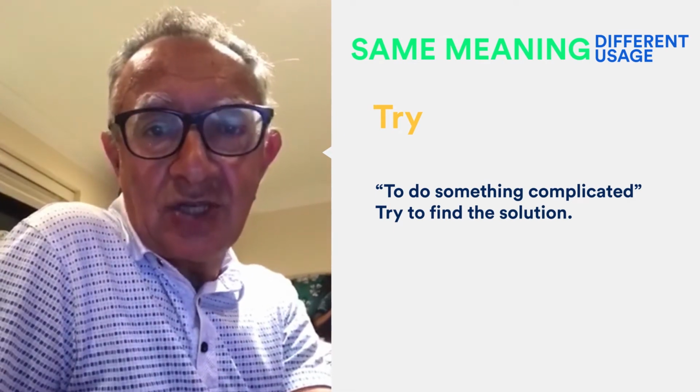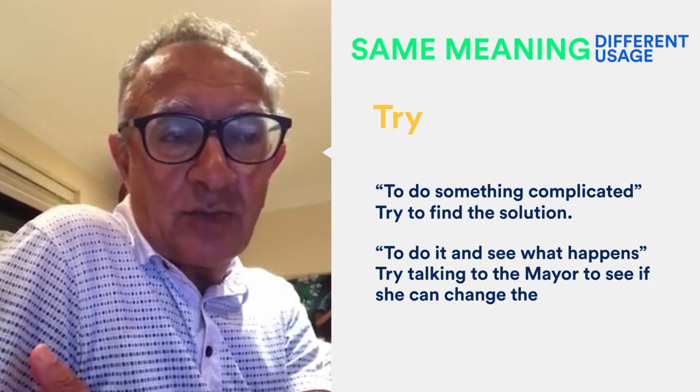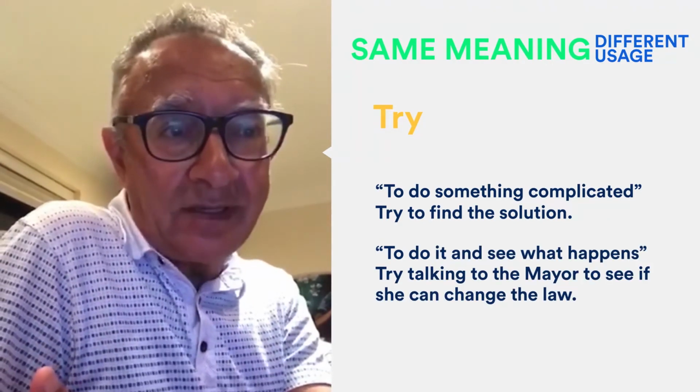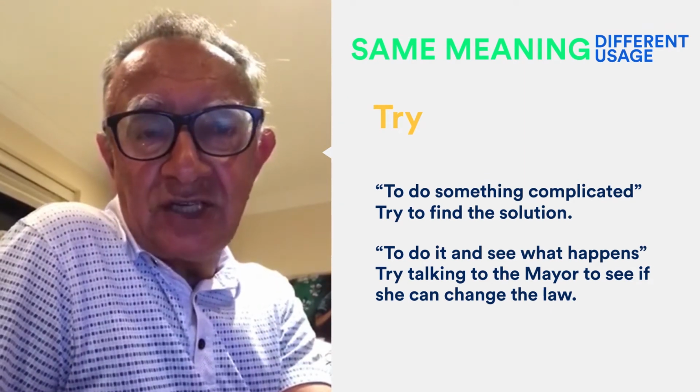To try, in the sense of doing something complicated. Try to find the solution. But when you want to express something like do it and see what happens, try talking to the mayor to see if she can change the law.